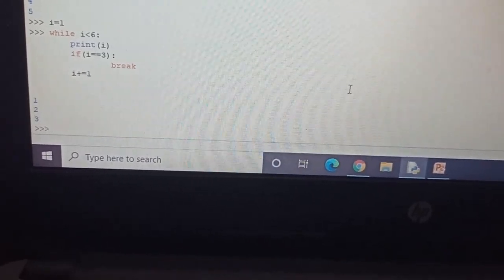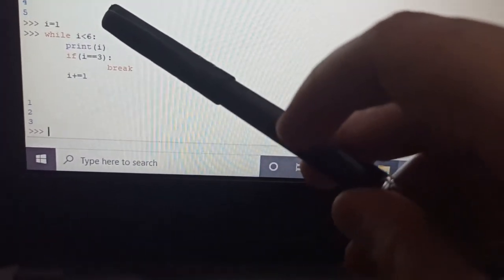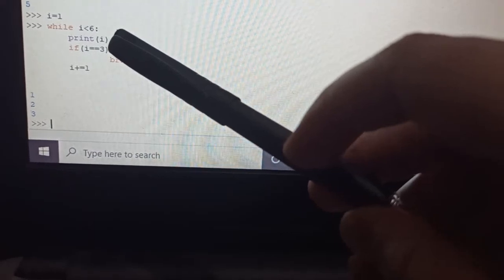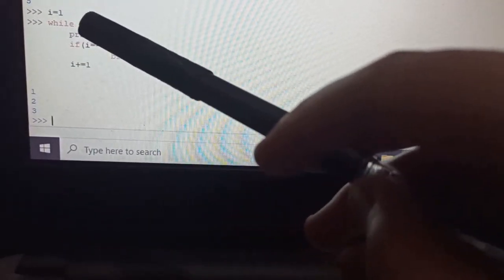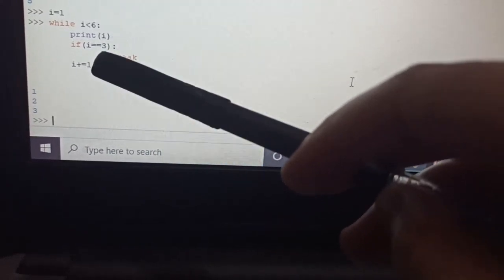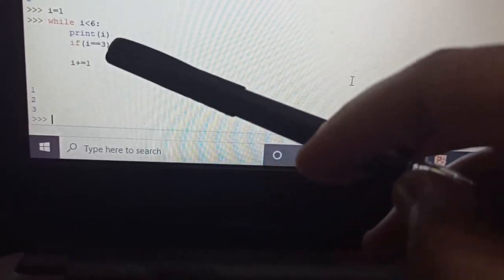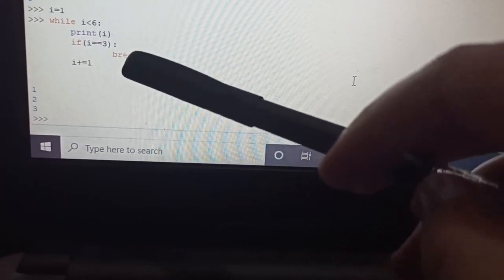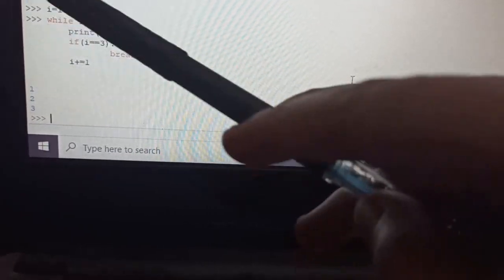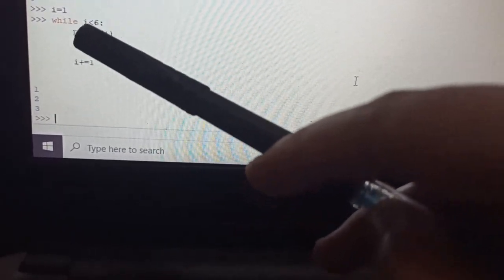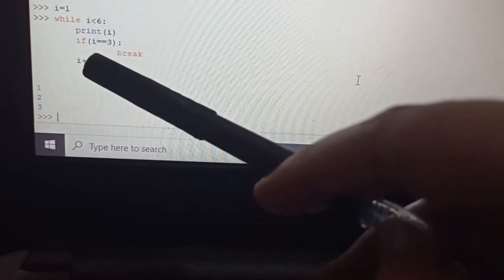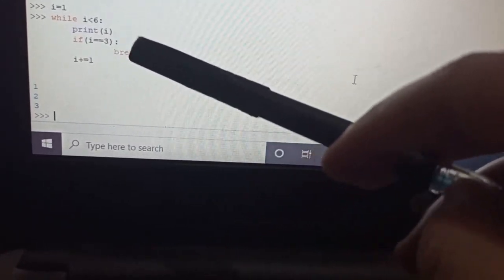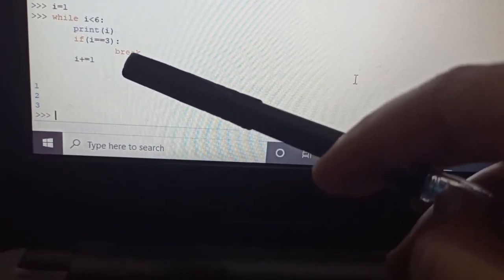1 2 3, right? So like here I have entered i equal to 1, while i is less than 6, print i. As 1 is less than 6, so i की value print हो गई, that is 1. Then again फिर वो यहाँ पे गया कि if i equal to 3, 1 is not equal to 3, तो ये condition fail होगी, तो उसने terminate नहीं किया, तो next में plus हो गया, तो then 2 आ गया. फिर उसने check करा कि 2 is less than 6, then उसने 2 print कर दिया. फिर वो यहाँ पे गया कि क्या 2 is equal to 3, no, this condition failed, so break terminate नहीं हुआ.